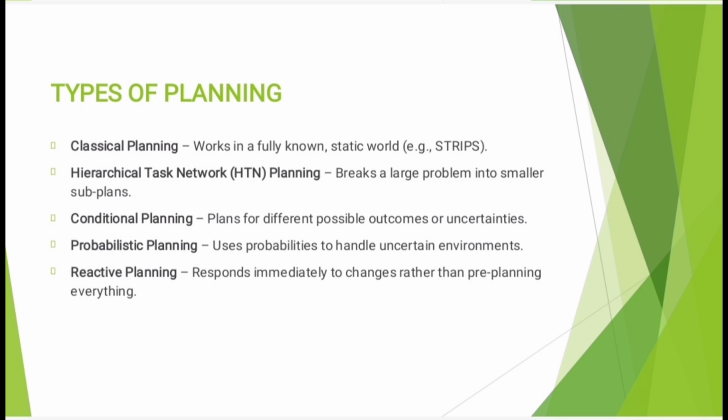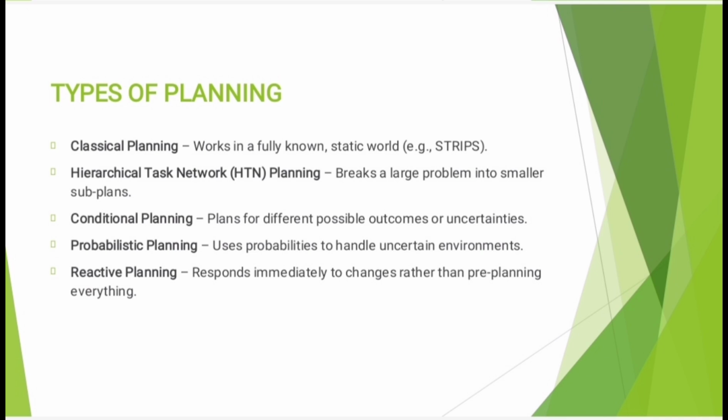Second planning method is hierarchical planning. It breaks down a large and complex problem into smaller and manageable subtasks. Example, planning a journey: book tickets, pack bags, travel. Third one is conditional planning. It considers different possible situations or conditions that may arise. Example, if it rains, take an umbrella. If not, go without it.